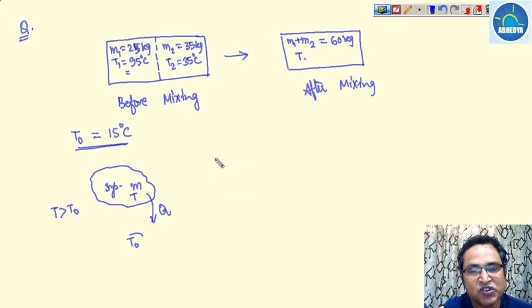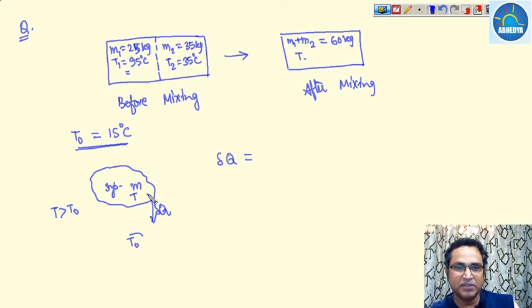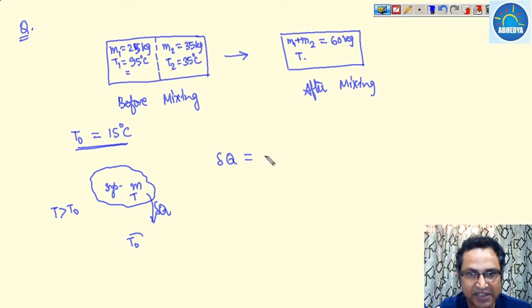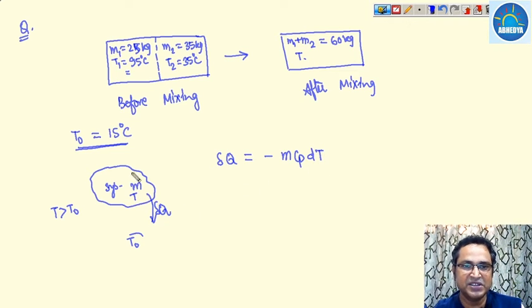At any instant of time let it be delta Q. So delta Q is the amount of heat delivered by the system at any instant of time, and this is nothing but minus mCp dT, where dT is the temperature difference, means the temperature of the system at any instant is T, and T0 is the temperature of the environment, and the system is in thermodynamic equilibrium with the environment. So this is the total amount of heat that has been delivered.